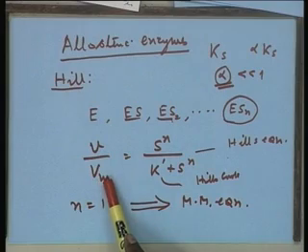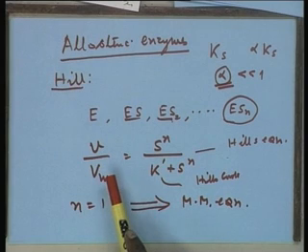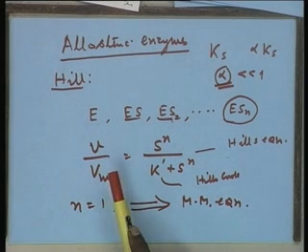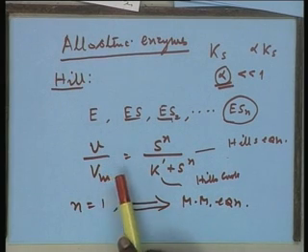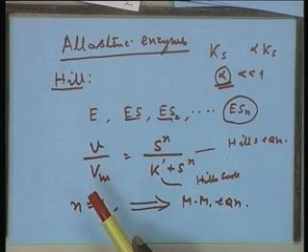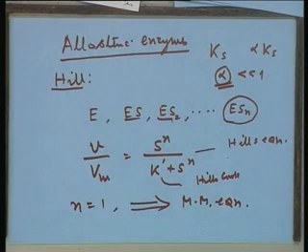But again this is not identical to the Vm of the Michaelis-Menten equation, because in the Michaelis-Menten equation, our Vm is an asymptotic value. You can never approach it practically. It is a theoretical value, whereas in this case you can approach that value when all the enzyme binding sites are totally occupied by the substrate.